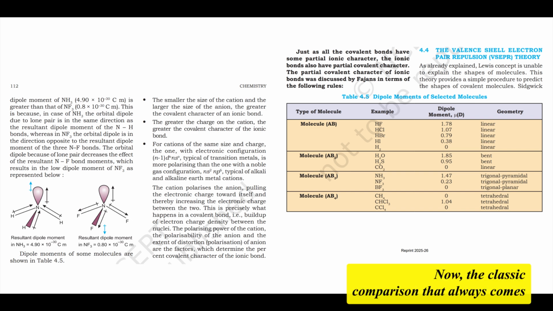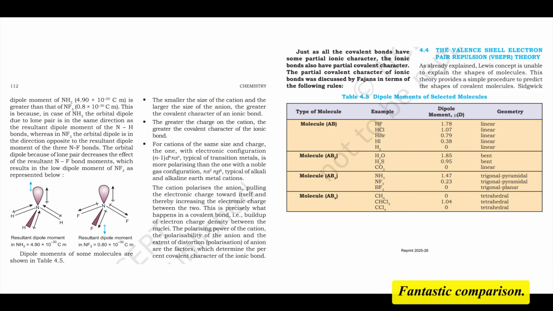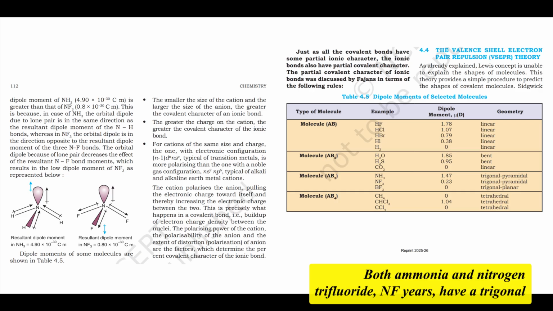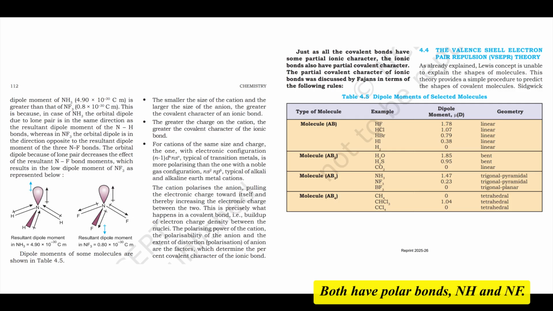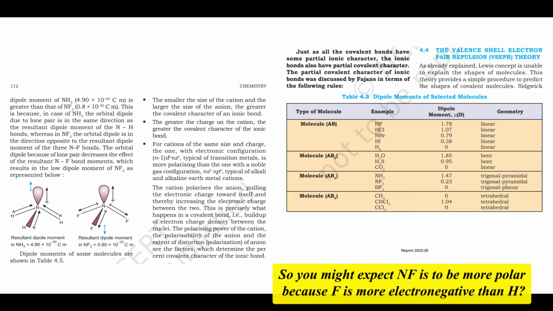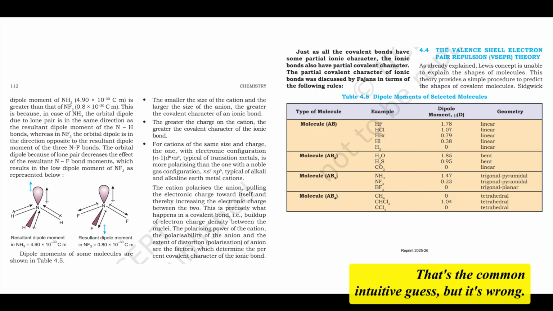That's important. Now, the classic comparison that always comes up in exams is NH3 versus NF3. How does their geometry affect their dipole moments? They are both pyramidal, right? Fantastic comparison, and yes, it's frequently tested. Both ammonia and nitrogen trifluoride, NF3, have a trigonal pyramidal shape due to the lone pair on the central nitrogen atom. Both have polar bonds, N-H and N-F. So you might expect NF3 to be more polar because F is more electronegative than H? That's the common intuitive guess, but it's wrong. Experimentally, NH3 has a significantly higher net dipole moment, about 1.47 D, than NF3, only about 0.23 D.